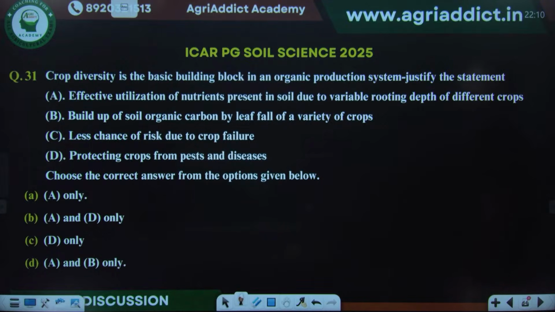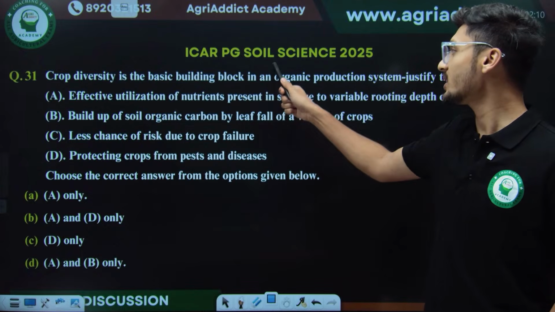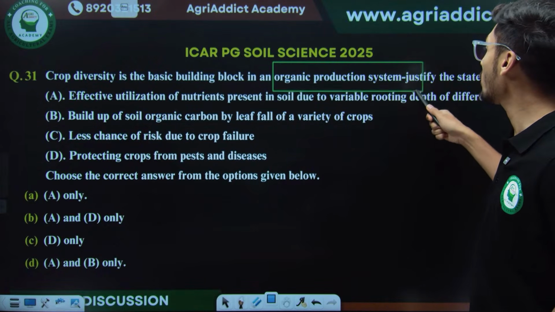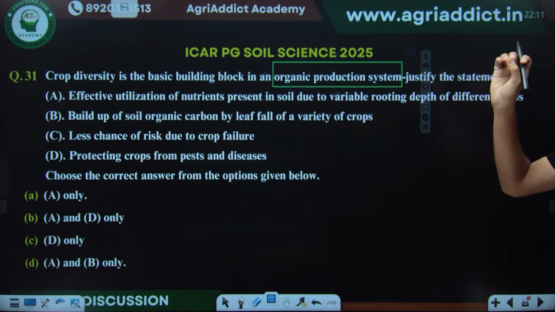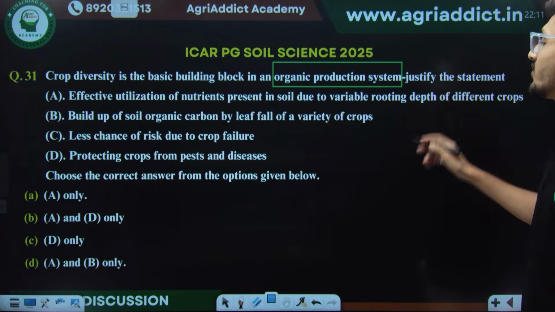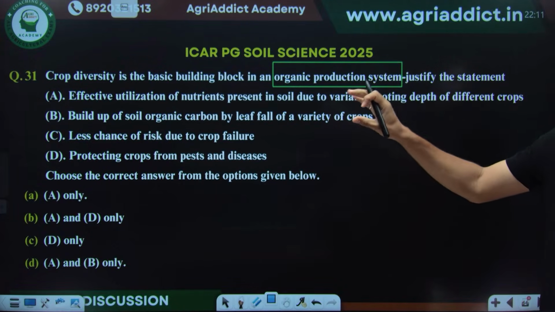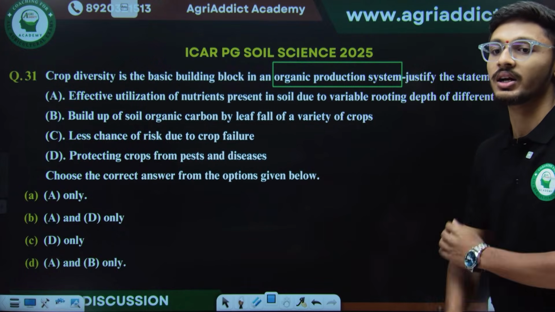Now next question we have: crop diversity in organic farming. See, देखो, organic farming के कितने ज़्यादा questions 2024 और 2025 में भी पूछे जा रहे हैं. So what is the main role of crop diversification in organic farming? We have to justify the statement: how is crop diversity a basic building block of organic production? So what will be the correct answer for this question?